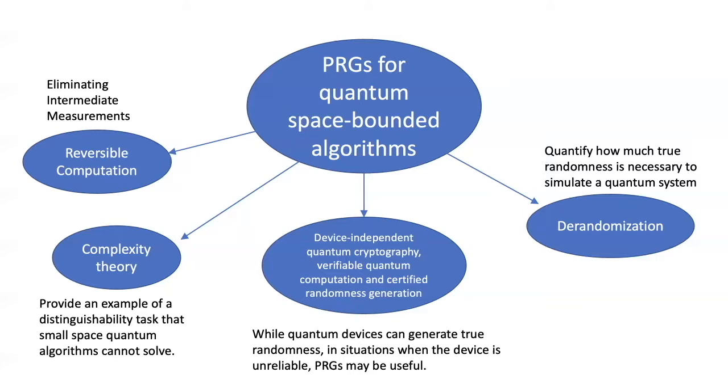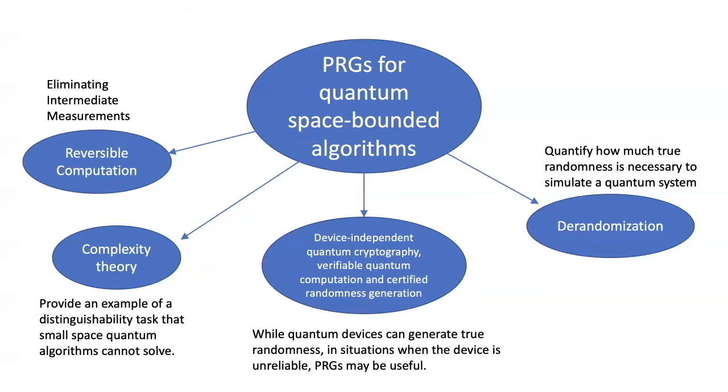PRGs for quantum algorithms reading random bits are also interesting in the setting when the quantum algorithm cannot be relied on to do what it's supposed to do. For example, you could have a protocol where the quantum algorithm needs to toss a large number of random bits and perform some operation based on them. Suppose you cannot guarantee that the quantum algorithm is indeed tossing truly uniformly random bits. How do you ensure that the algorithm behaves as it should behave? Well, if you cannot toss those random bits yourself, a pseudorandom generator might be a way for you to ensure that the quantum algorithm is indeed behaving as though it had tossed uniformly random coins.